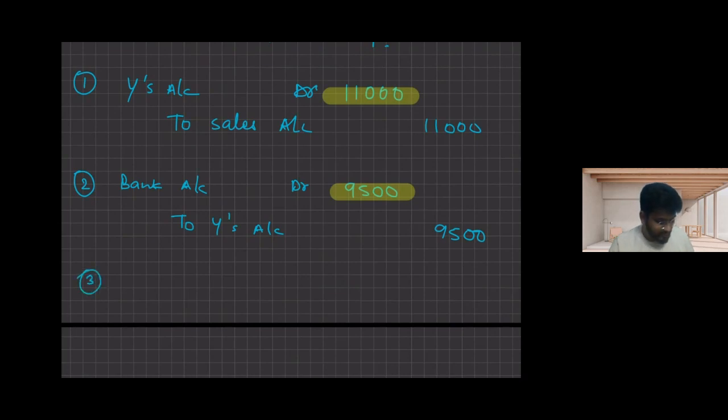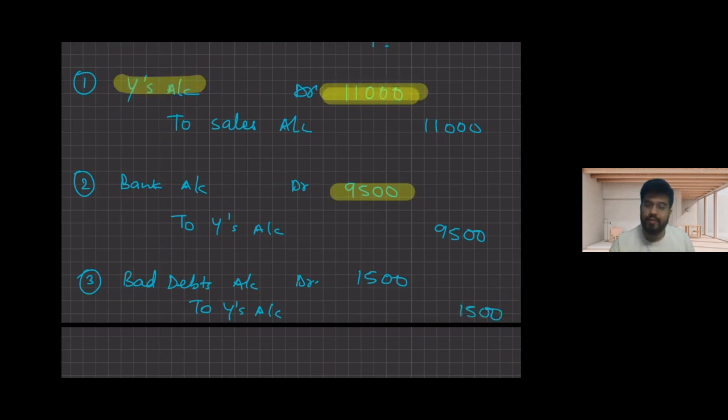So what I will do? I will book the bad debts account debited by 1,500 to Y's account by 1,500. Now you see Y's account was debited with 11,000, then credited with 9,500, and now again credited with 1,500.